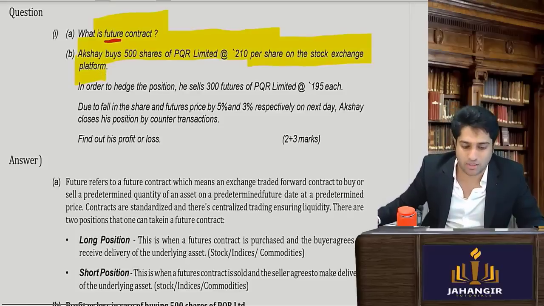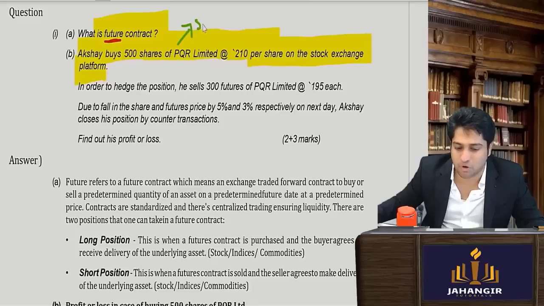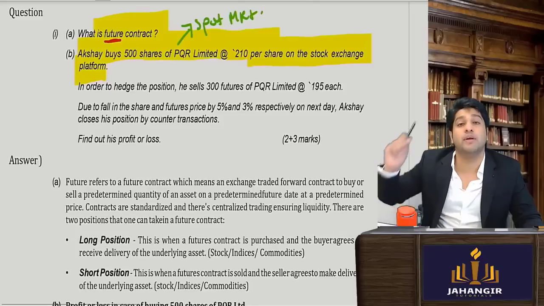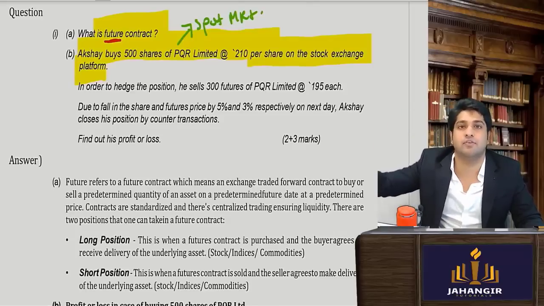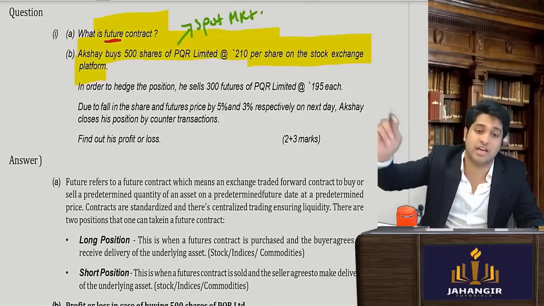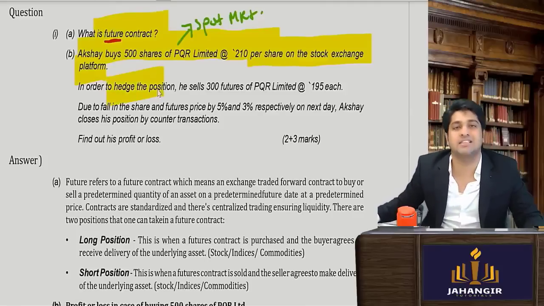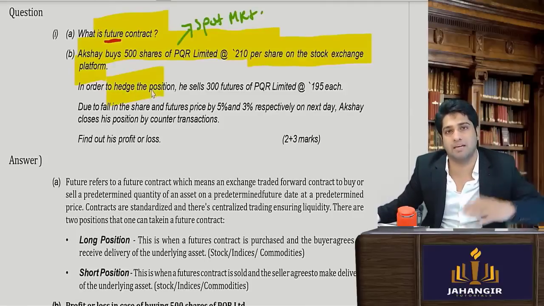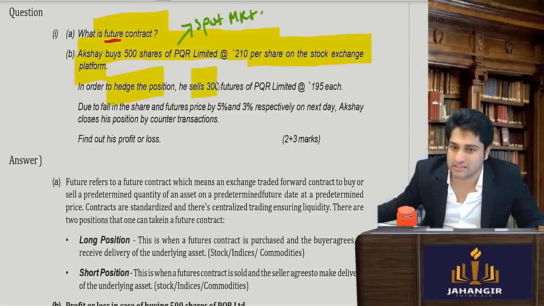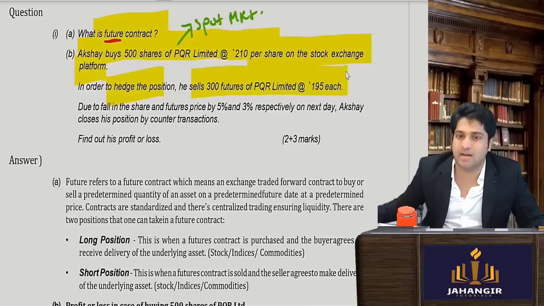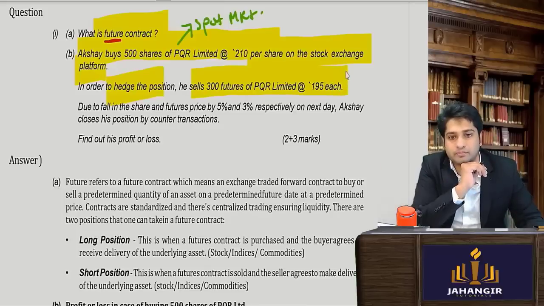This is when he has bought a share. Can I say he has bought in the spot market? You buy an actual share in the spot market. In order to hedge, which is a mechanism of minimizing the loss, he sells 300 futures of PQR Limited at 195 each.